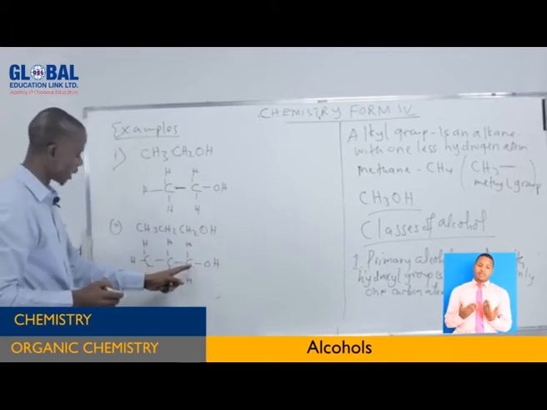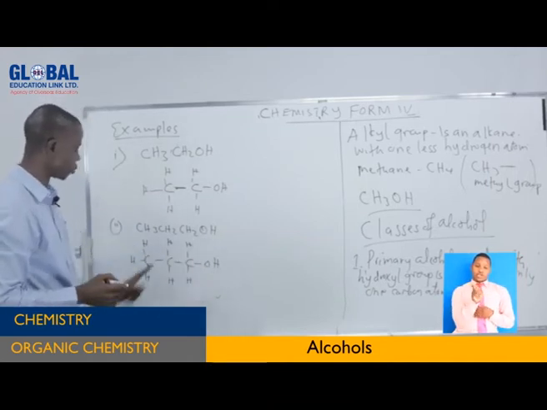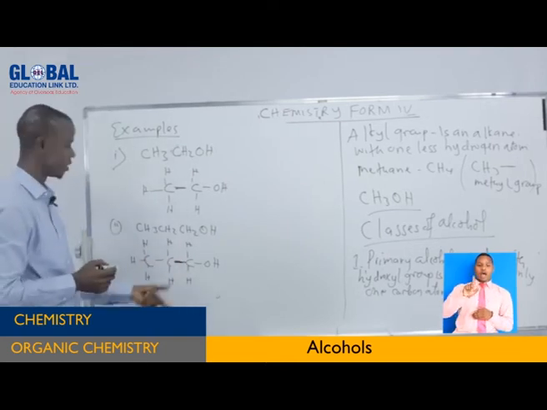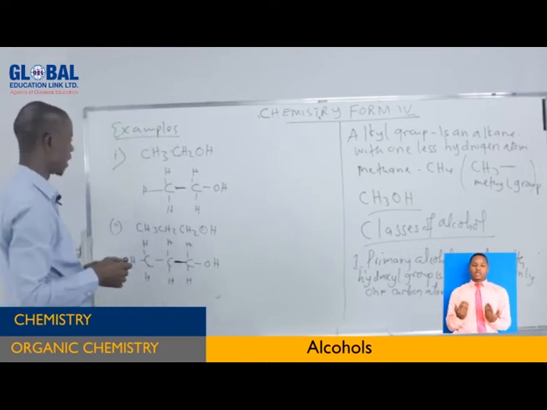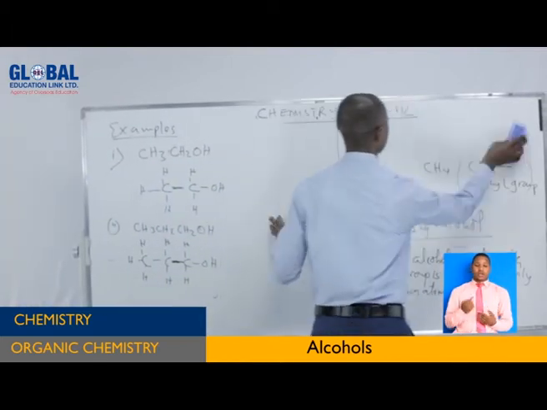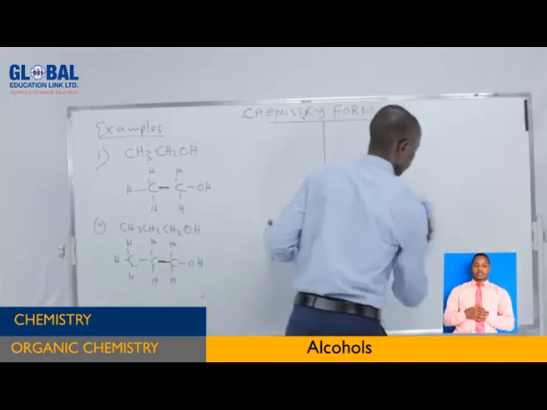OH. So you can see this carbon, which is containing the hydroxyl group, which is the functional group of alcohol, is bonded to only one carbon atom, which is this one. So it is very simple for you to do that. Now, going to another class of alcohol.